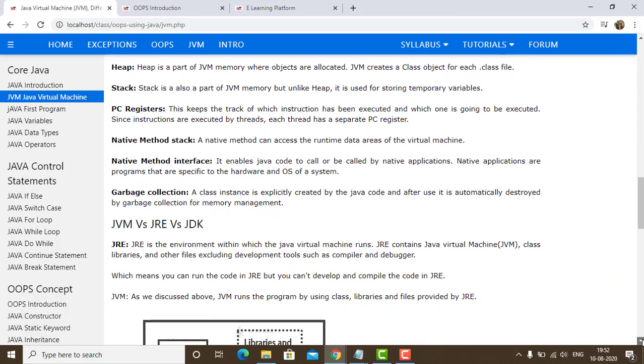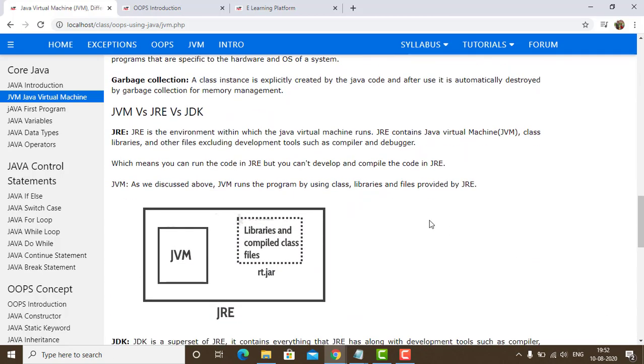Now, let us proceed to know the difference between JVM, JRE and JDK. JRE is the Java Runtime Environment. It is the environment within which the Java virtual machine runs. JRE contains the Java virtual machine, class libraries, and other files, excluding development tools such as the compiler and debugger, which means you can run the code in JRE but you cannot compile the code in JRE.